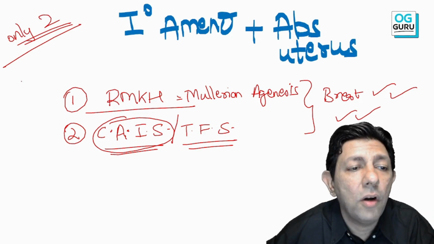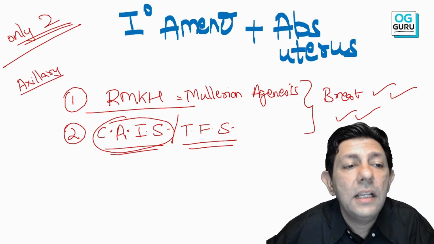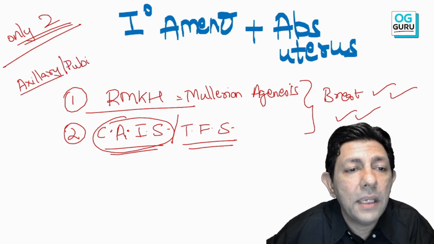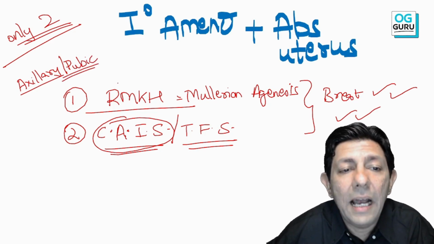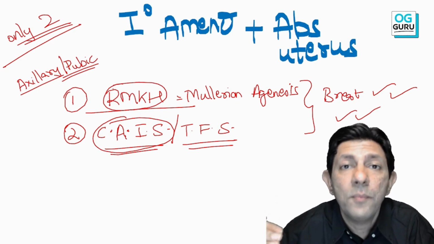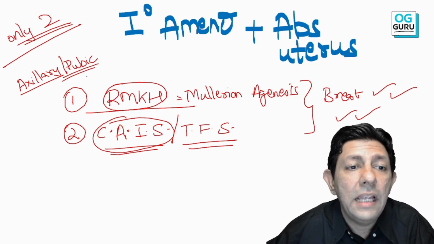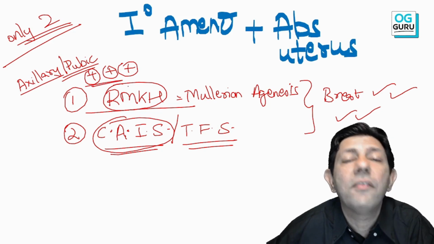In a patient of MRKH syndrome, please understand this, even in girls, the axillary and pubic hair is androgen dependent. So in a patient of MRKH syndrome, the ovaries will secrete androgen, adrenal glands will also secrete androgen, and here axillary and pubic hair is well developed.